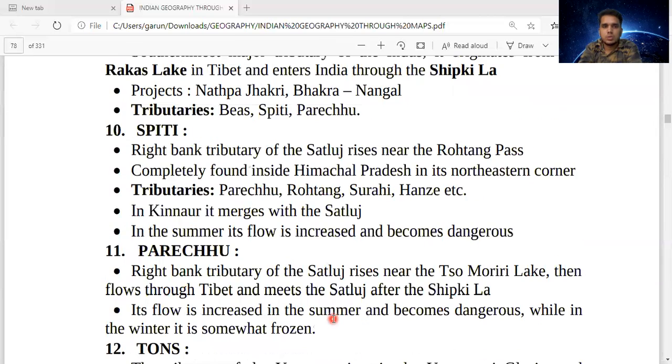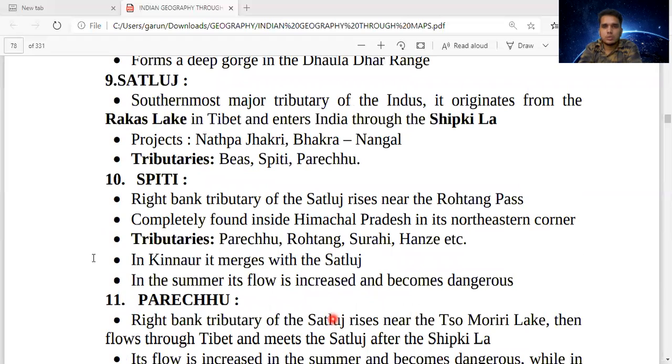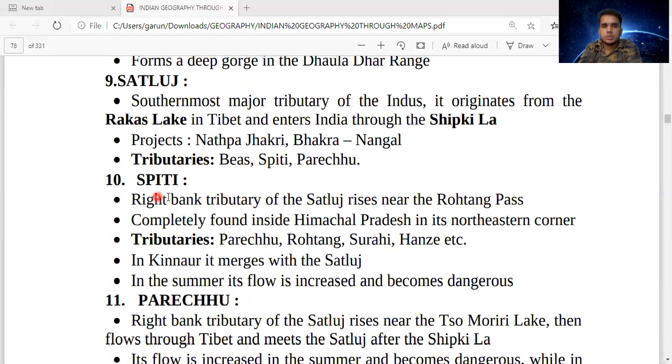Spiti River, a right bank tributary of Satluj, rises near the Rohtang Pass and is completely found inside Himachal Pradesh, in the northeastern corner.